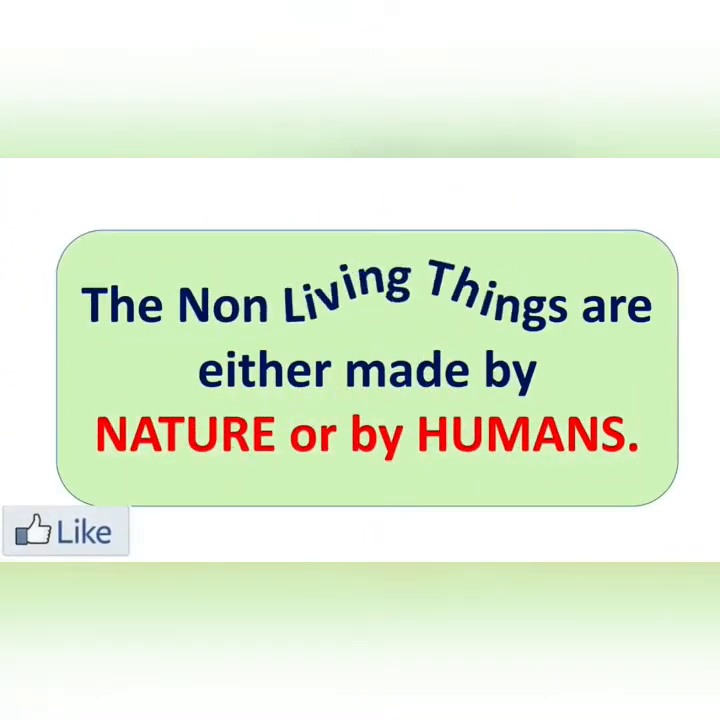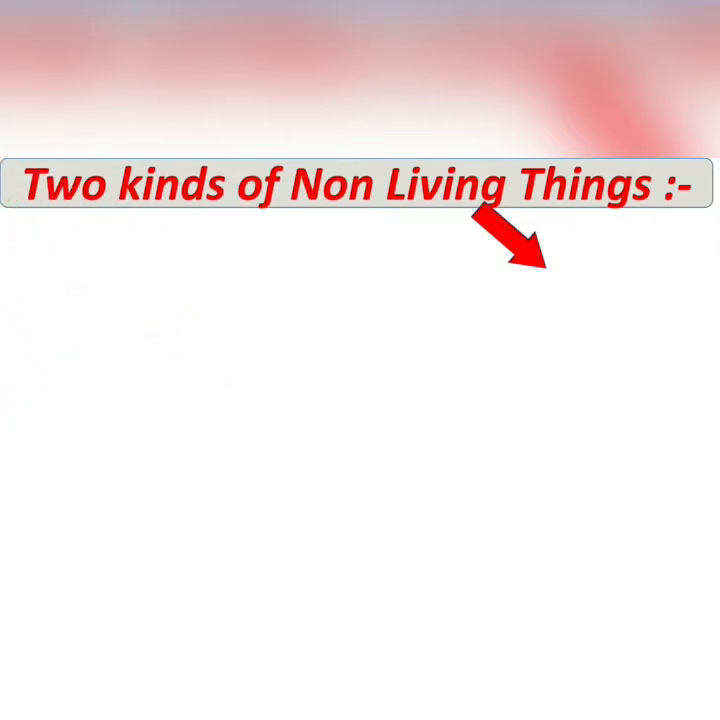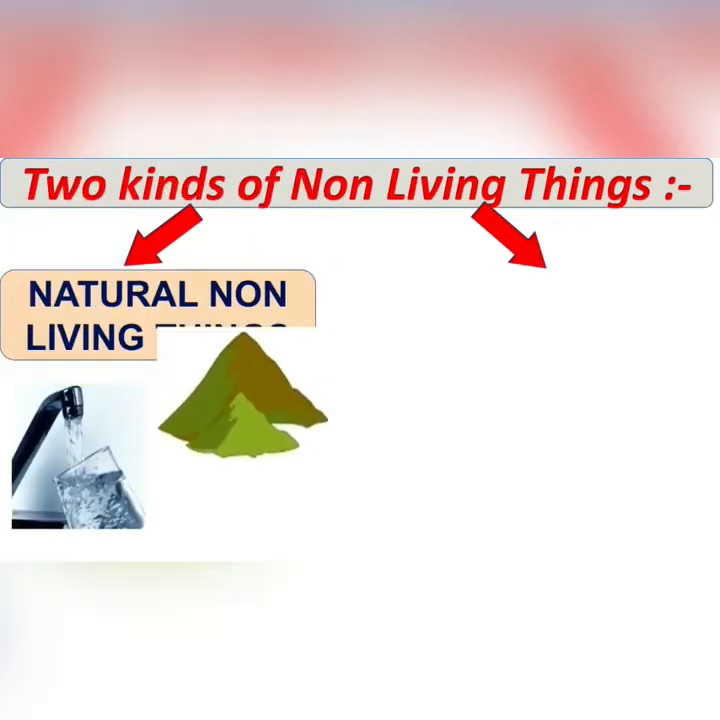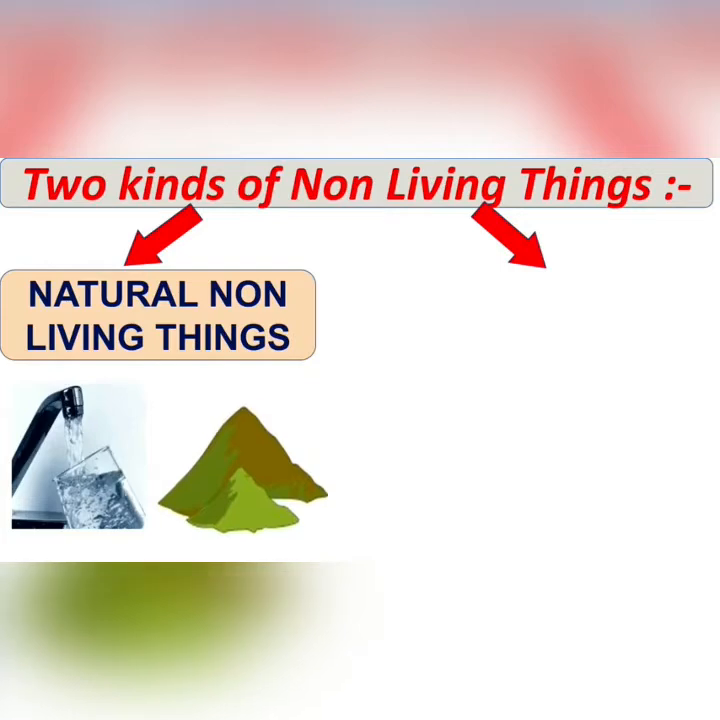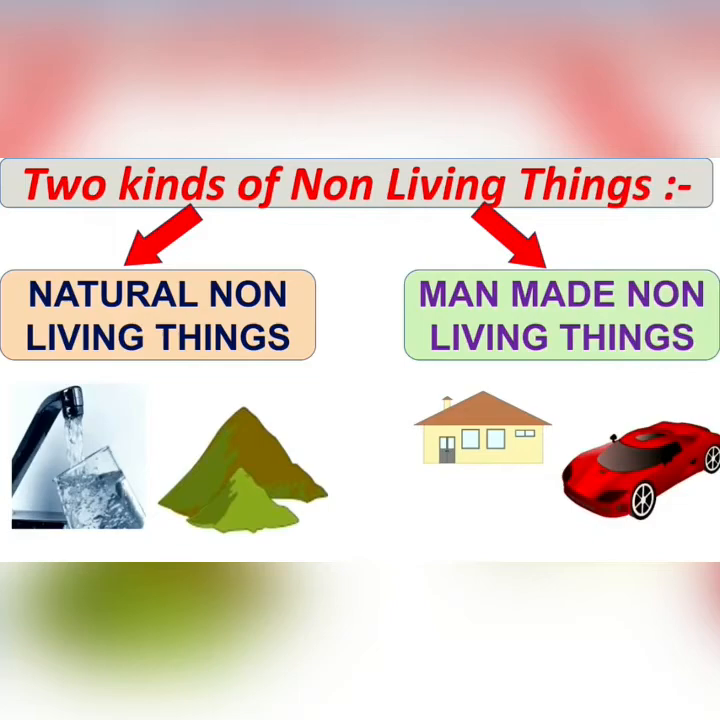Now, the non-living things are either made by nature or by humans. So two kinds of non-living things are: one, which are made by nature, called natural non-living things, like water, soil, stones, and can you find out more? Another one are man-made non-living things, like house, car.